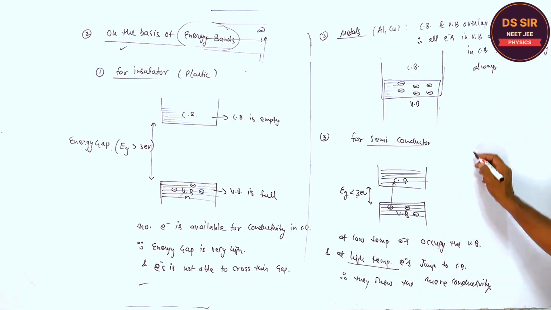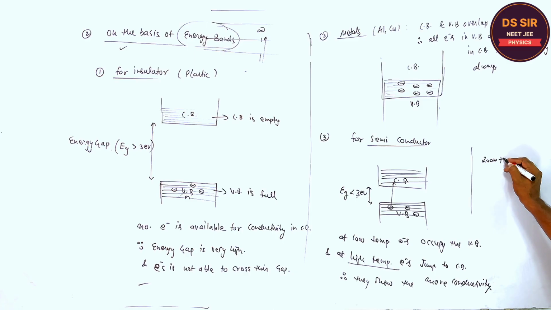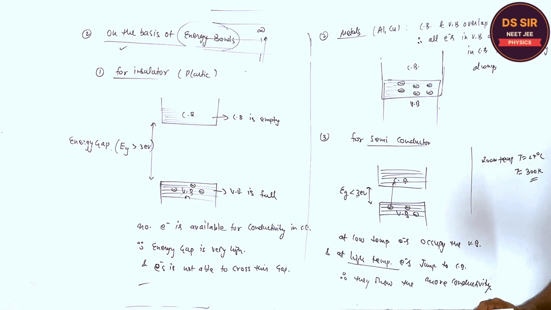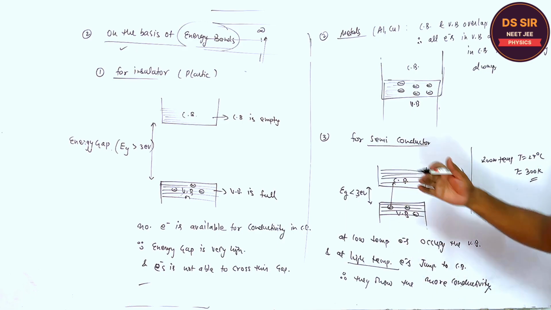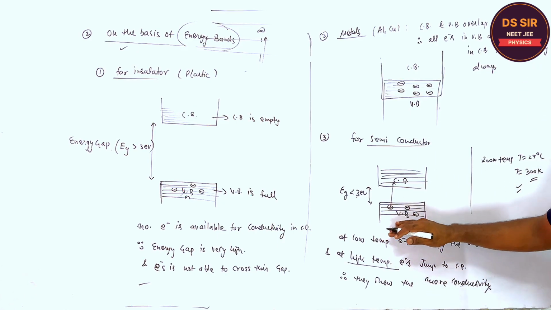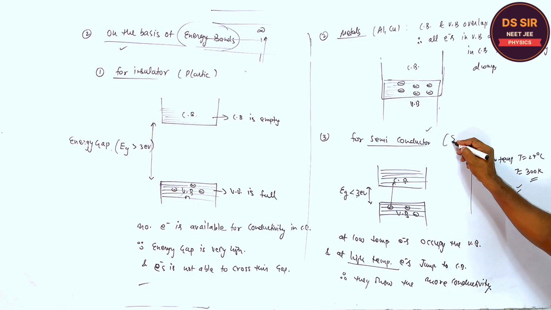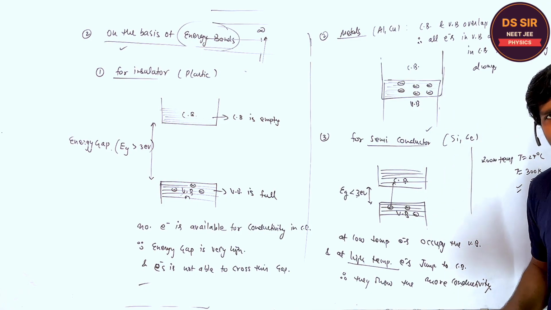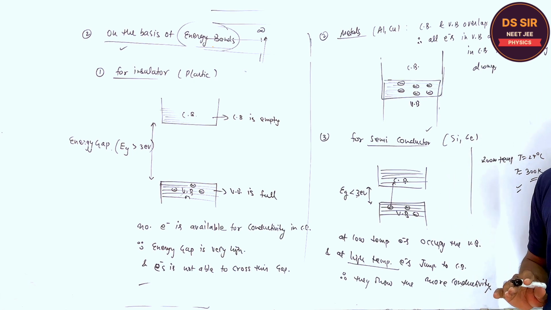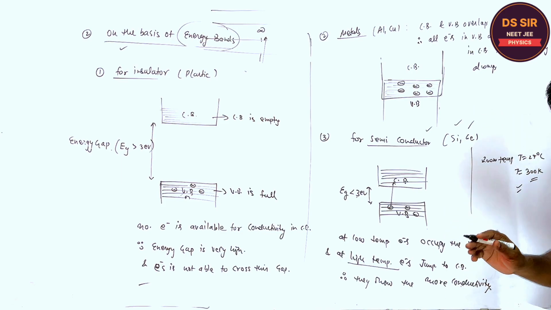At high temperature, the room temperature is also considered, right? Temperature is 27 degrees centigrade, which is 300 Kelvin, sufficient energy, sufficiently high temperature for the conductivity. At room temperature also, the electrons from the valence band reach the conduction band for semiconductors like silicon and germanium. So at room temperature, silicon and germanium are conductors. Do you understand or not? Right? At room temperature, silicon and germanium are conductors.